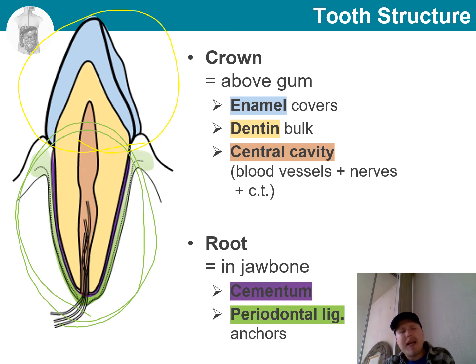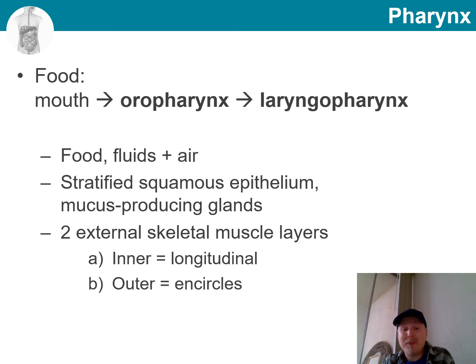So I think that we have now talked quite a bit about the mouth. Let's continue our review of the alimentary canal and move along from this region. So the next one that we have is the pharynx. We talked about it quite a bit when we covered the respiratory system. Now we do not need to worry about the nasopharynx as it is reserved only for air, but we are interested in the oropharynx and laryngopharynx. These are where both food and air pass.